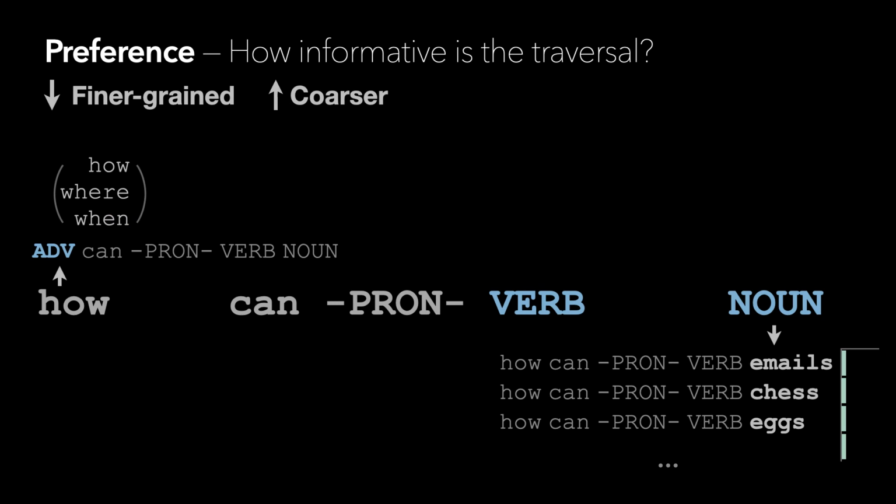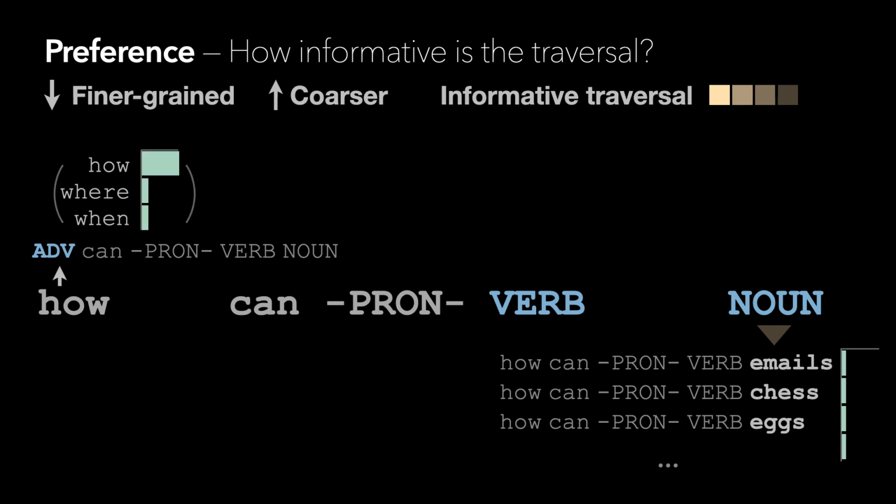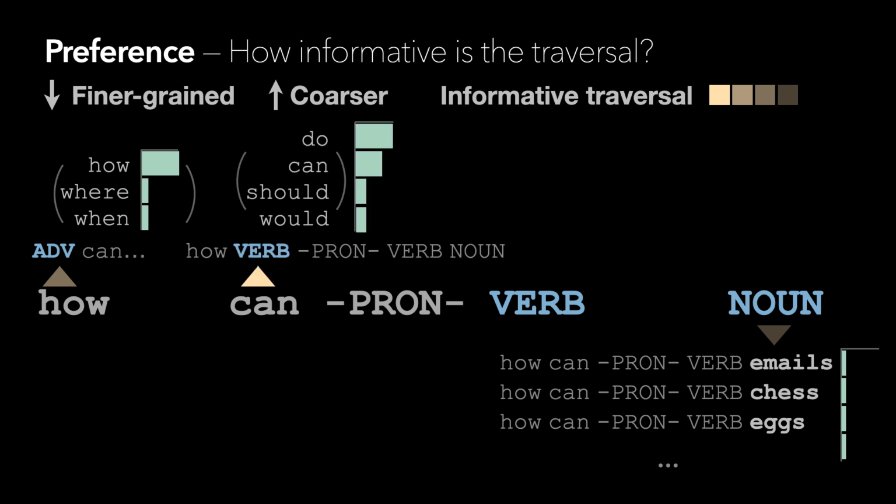If we plot the query coverage distribution of each template group, we will see that splitting down might not be interesting, because there is a large number of sparse and unrepresentative stuff, and the resulting children groups will be too small. We can color the traversal arrow to indicate how informative it is. Merging how to adverb is also not informative. The sibling groups where and when only have a small number of queries. As a result, the merged group will still mostly contain questions starting with how, but with a meaninglessly vague question word adverb. But traversing up at can might be relatively more interesting.